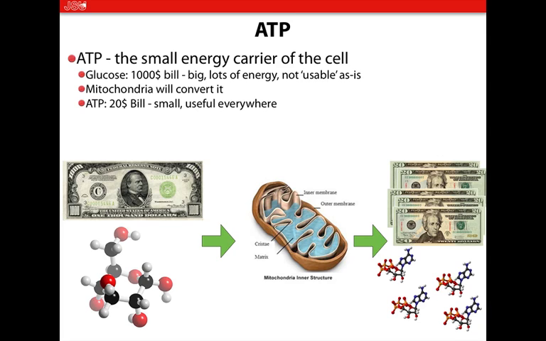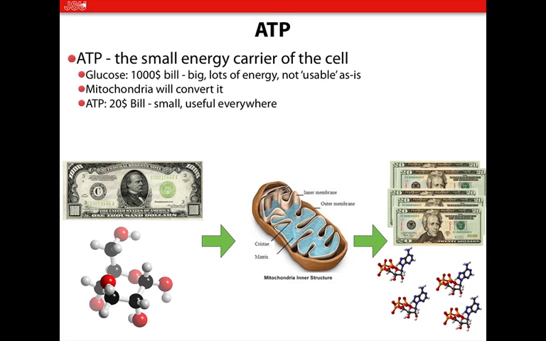Okay, I like to use the analogy of a $20 bill versus a $1,000 bill, right? Glucose is like a $1,000 bill. Why is that useful? Well, if you want to store a lot of energy in a compact form, glucose is good. If you want to store a lot of money in a compact form, a $1,000 bill is good. Okay? But then you have to ask yourself, is this a useful way of storing energy or money? Well, it depends on what you're doing, right? If you want to go to a store, if you want to go to Walmart, if you want to go to some place to eat, are they going to take $1,000 bills? Well, the answer to that is no.